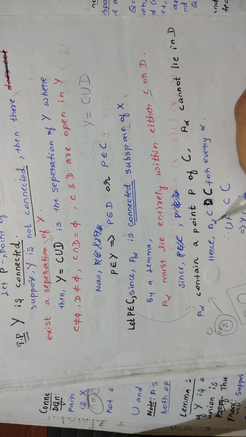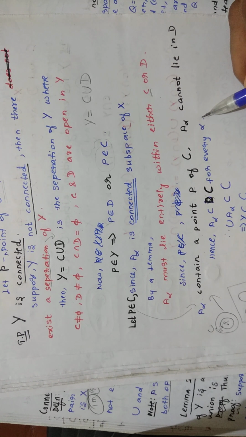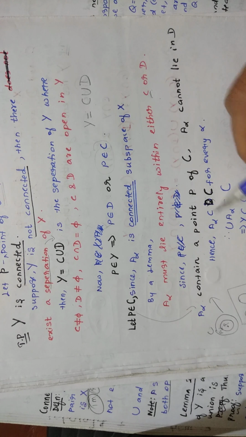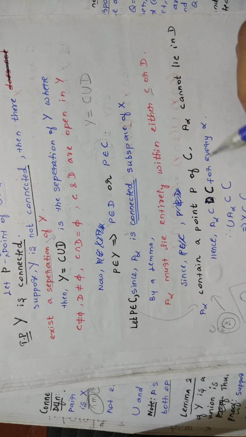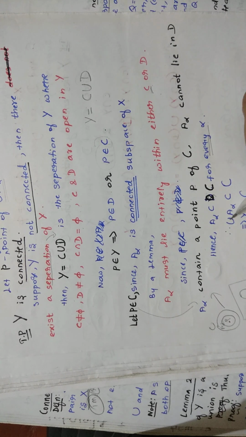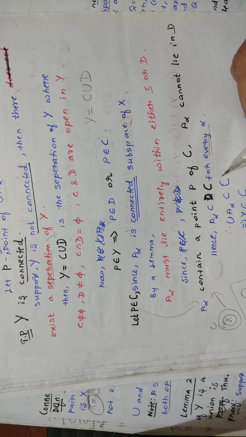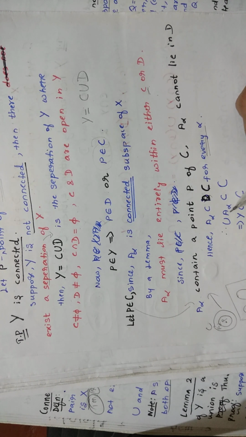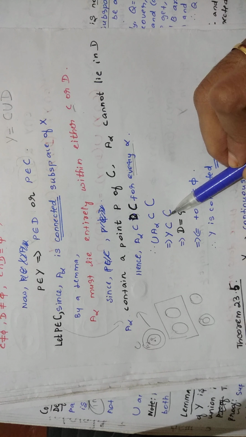Hence you can say A alpha is contained in C for every alpha. For every alpha, A alpha is present inside C. That is the meaning. So the union of A alpha is also contained in C. You know that the value of union A alpha is Y, so Y is contained in C.